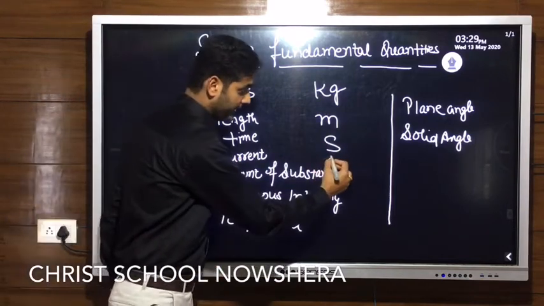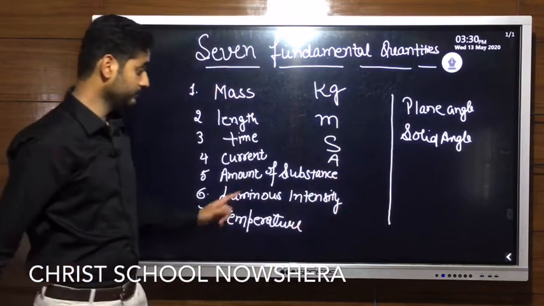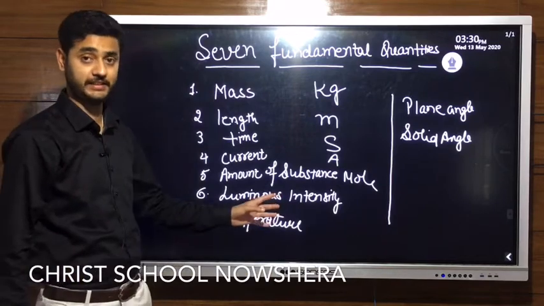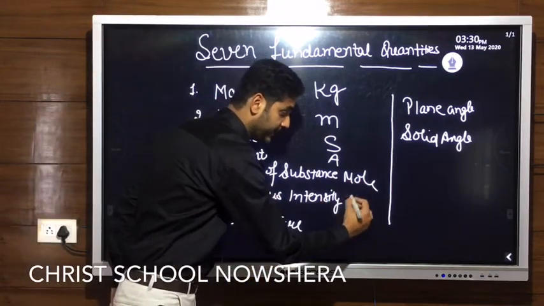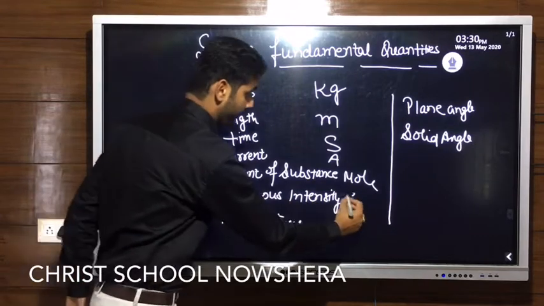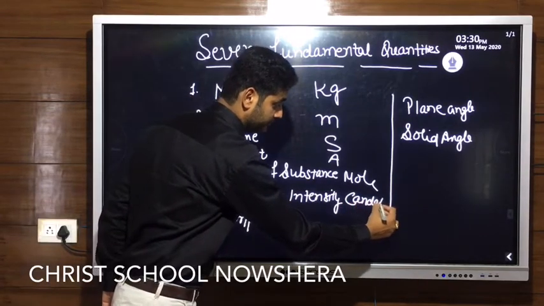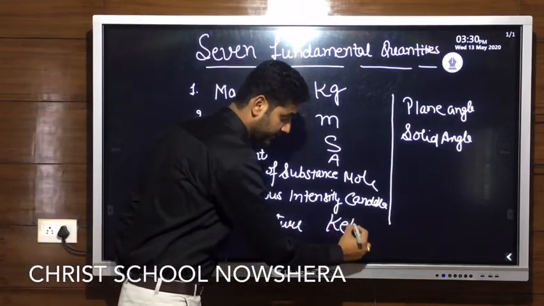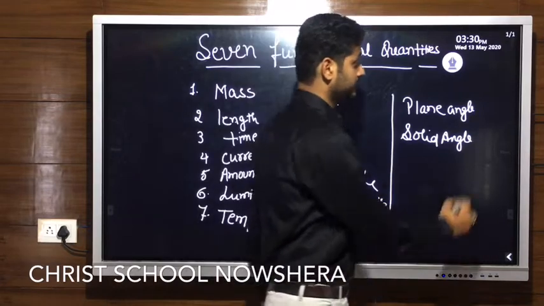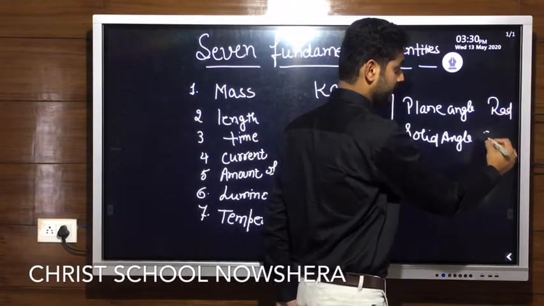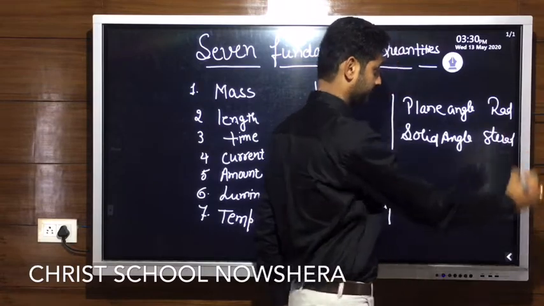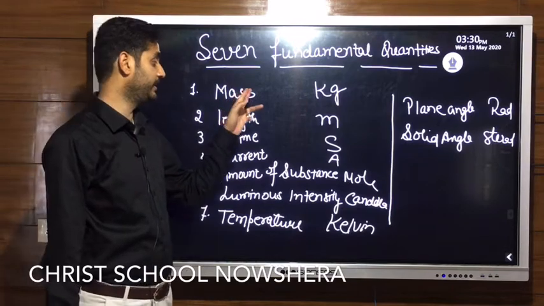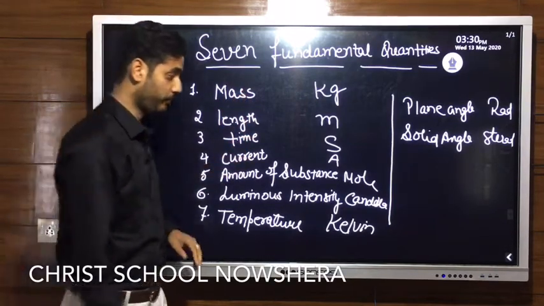Current, it is measured in amperes. Amount of substance, this is in moles. This is luminous intensity, that is light, it is in candela. Next is temperature. Temperature is measured in kelvins. Plane angle, its unit is radian, and solid angle is steradian. These are the basic fundamental quantities, but we take only 3: mass, length and time.